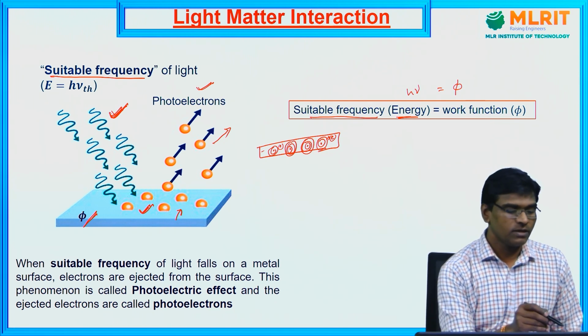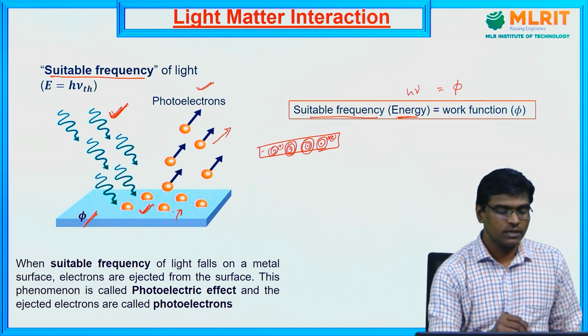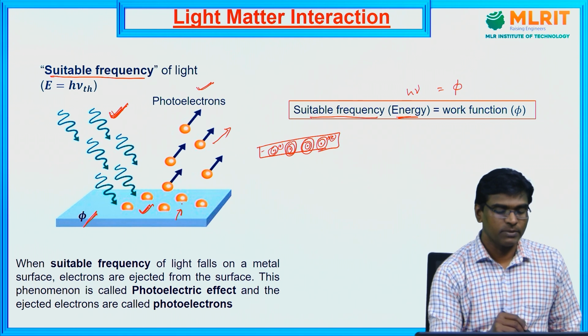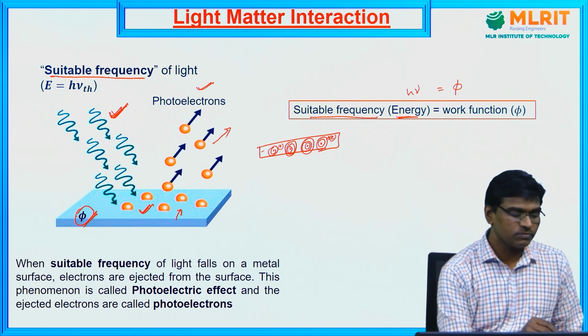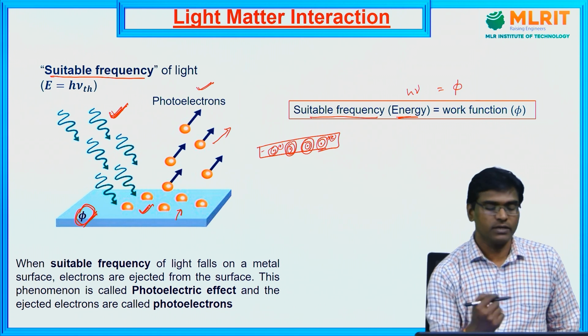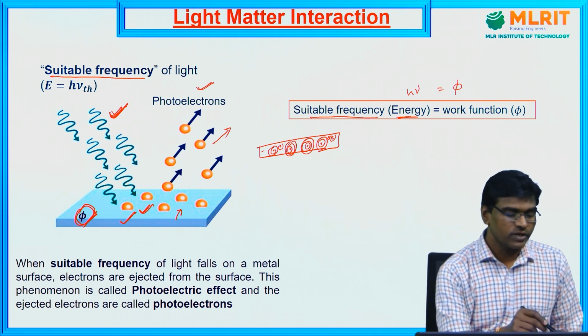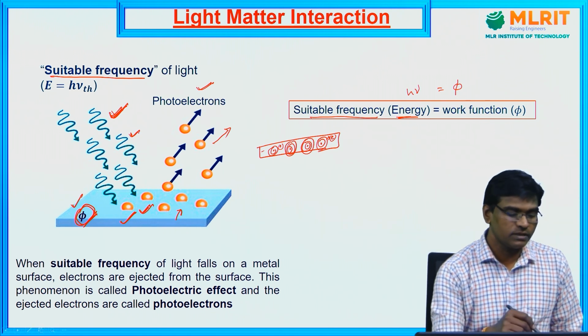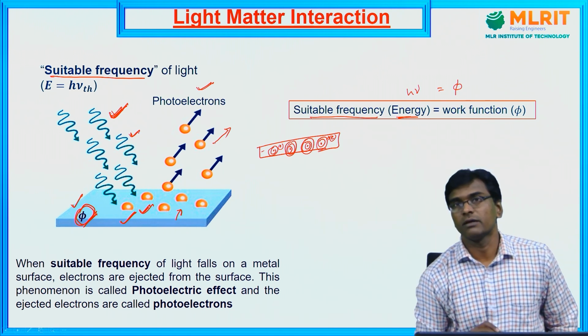These electrons are held by the work function of the material. But when you shine a suitable photon energy equivalent to the work function, only then will electrons come out of that material.